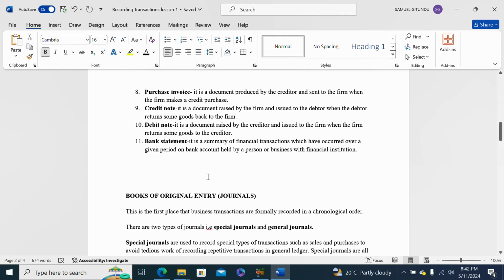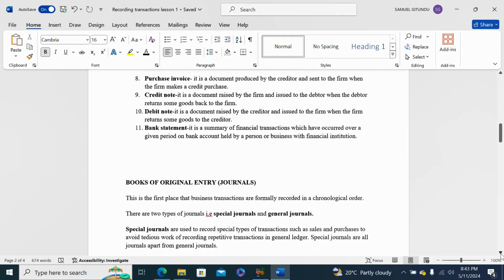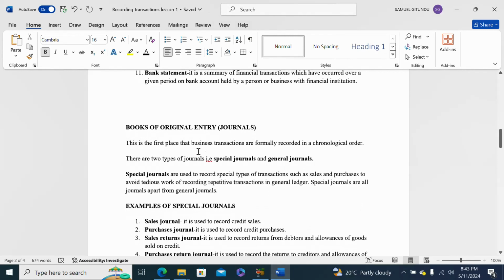We have discussed the source documents and given examples such as bank statement, debit note, credit note, purchase invoice, remittance advice, and so on. So now we look at these journals.